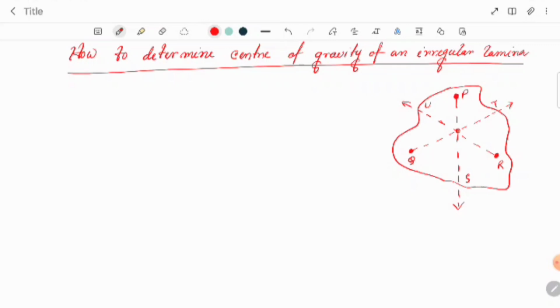So this point is known as G, the center of gravity. So here this G is called the center of gravity. In this way we can easily find the center of gravity of an irregular lamina.